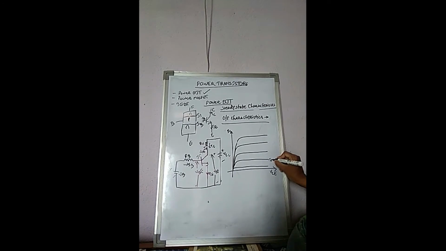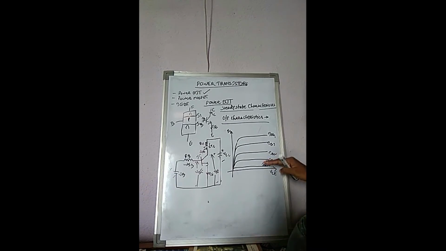The curves are for constant IB. Here IB1, IB2, IB3, IB4. Here IB is equal to 0. So for zero base current, VCE is increased. Here see, VCE increased but IC will not increase. That means here IC is a small leakage collector current. Only a very small part of the current exists through the transistor output circuit.